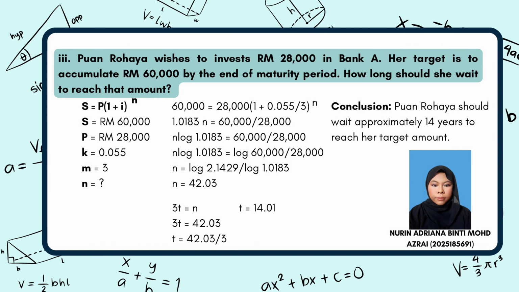2025185691. I will explain the answer for the following question. Puan Rohaya wishes to invest 28,000 ringgit Malaysia in Bank A. Her target is to accumulate Rm60,000 by the end of maturity period. How long should she wait to reach the amount?